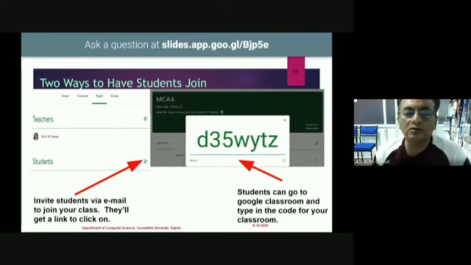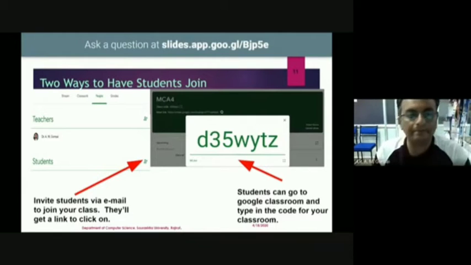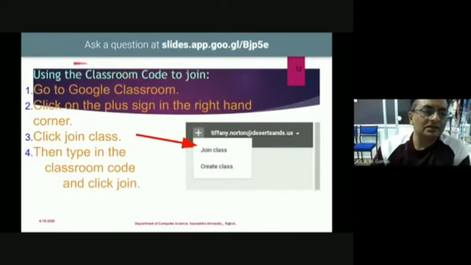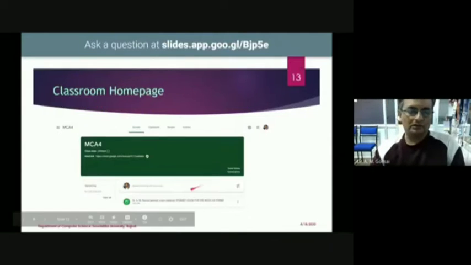Right now I am going to show you some other parts. So a student can join with this code, or you can invite a student by email. Another is using the class code. A student can go to join class and they need to enter the class code.